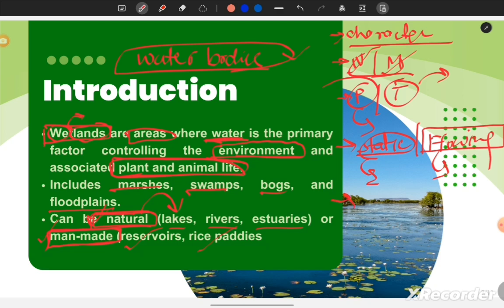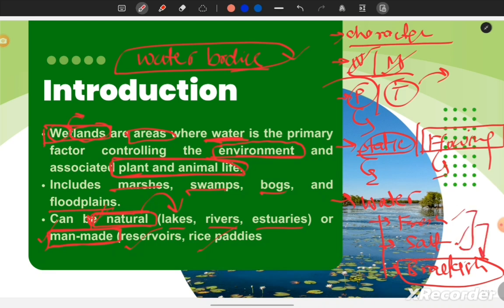Next characteristic is the water salinity. Water of wetlands can be fresh water, it can be salt water, it can be brackish water as well. Brackish means not too fresh, not too salty, it's like medium salinity. So these are the overall characteristics of wetlands through which you can understand their features, and you can use them in your answer writing as well.